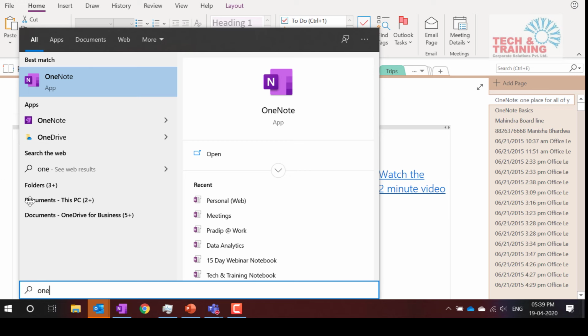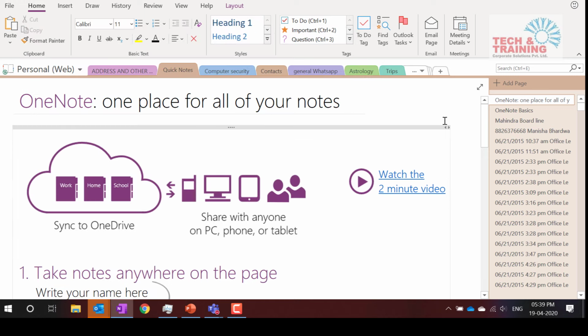Now, when you open the OneNote paid application, the view will be like this. If you're opening it for the first time, it might ask you to sign in. You may ignore the sign in, or you may sign in with whatever account that you have. For the time being, if you want to follow along, I would recommend do not sign in. If you've already signed in, nothing like it, fantastic.